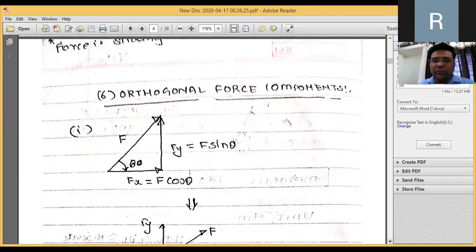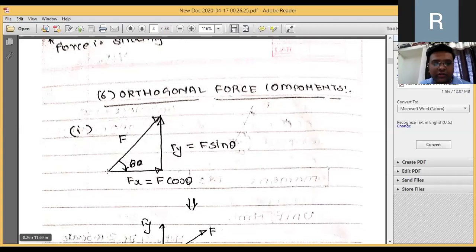Now there is a most important part, that is the orthogonal force system. When the force is acting exactly along the x-axis or exactly along the y-axis, there will not be any problem. We can define it. If it is going towards right, it will be positive. If it is going upward, positive. If it is going left, it will be negative. Downward, it will be negative. So when it is acting along the axis, there will not be any problem. But if it is making some angle, then how to resolve that force? This resolution is nothing but the orthogonal force system for the components of the force.